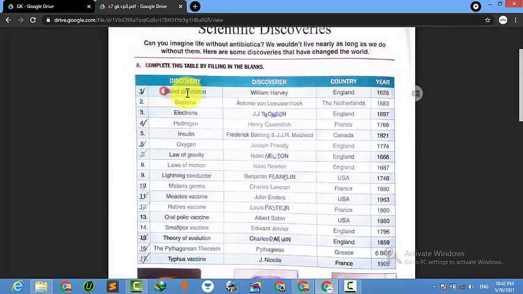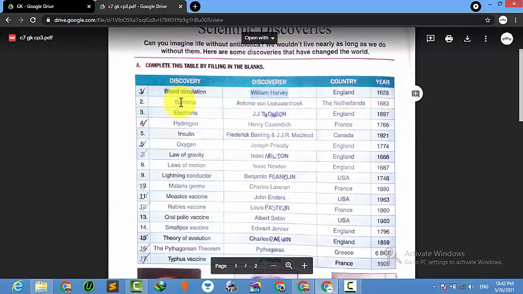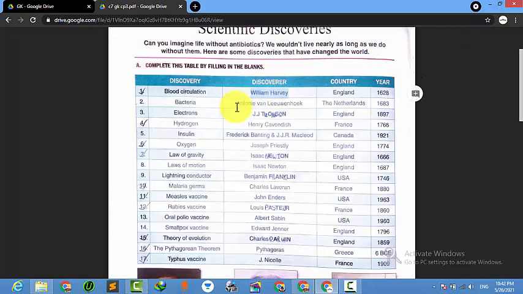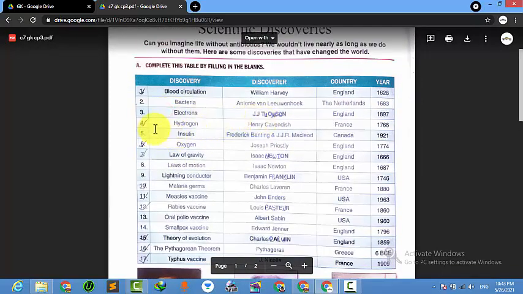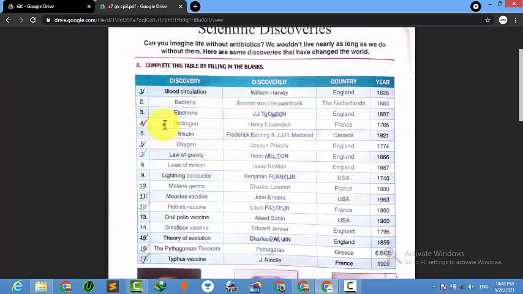Without knowing this, we all know that there is blood which circulates around our bodies, right? So the discoverer was William Harvey, from England. Bacteria, we all know about bacteria, so the discoverer is Anthony van Leeuwenhoek. It's quite a difficult name. He is from the Netherlands, in 1683. This one is simple, so I will highlight the important ones, which are most commonly known.